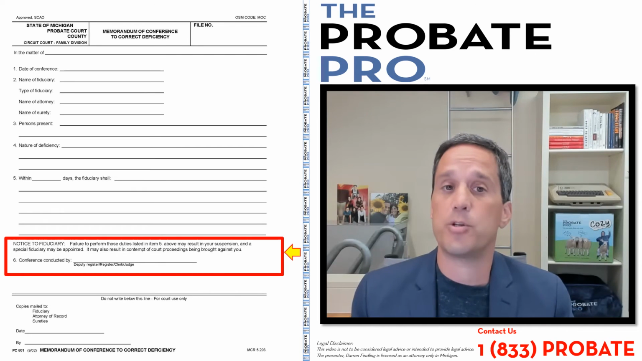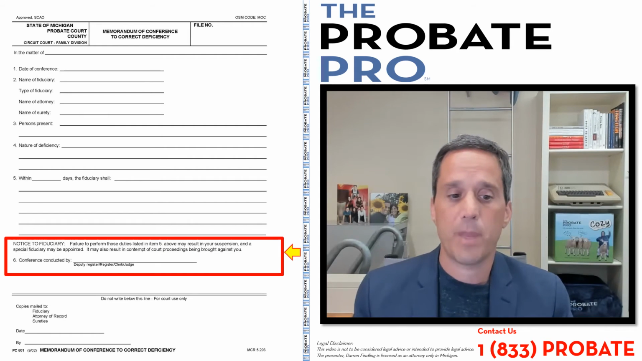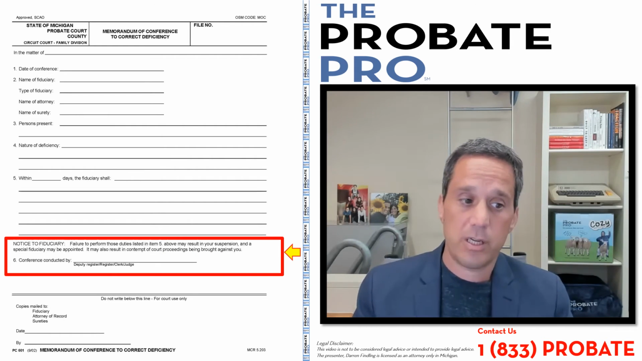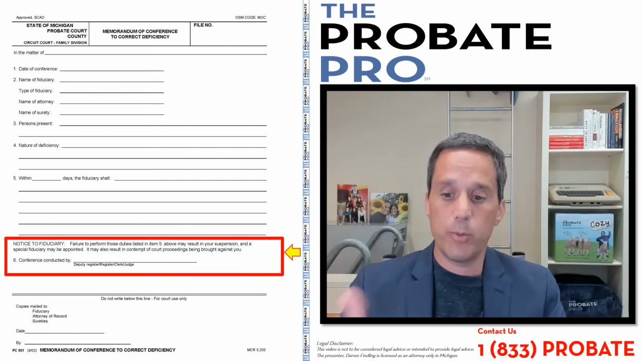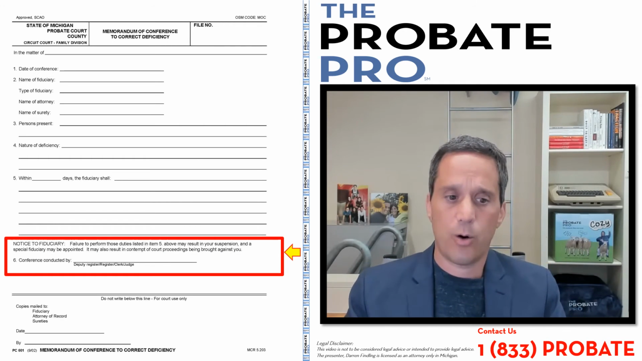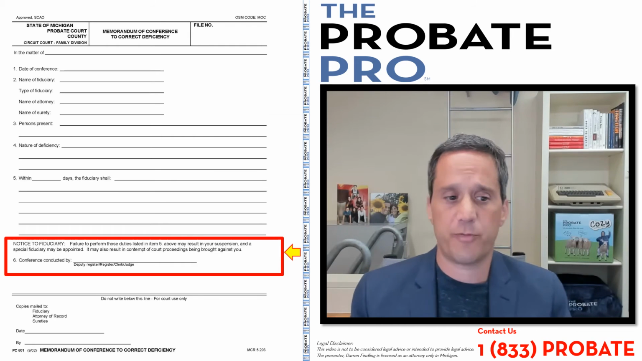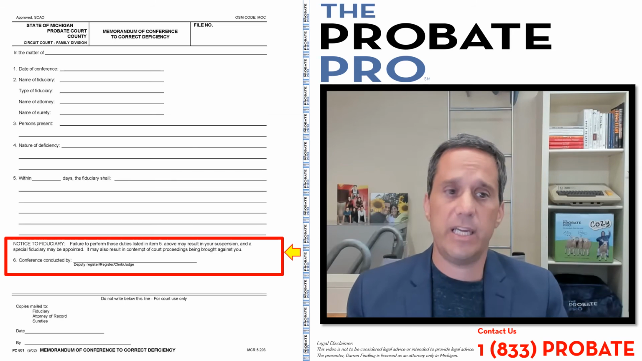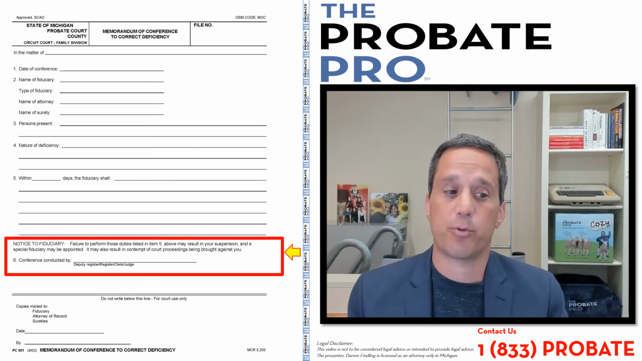It says failure to perform the duties listed in item 5 within this memorandum may result in your suspension, and a special fiduciary may be appointed. And that means you're removed, your responsibilities as fiduciary are now terminated or suspended, and/or a new person called a special fiduciary may be appointed in your place. It can also result in contempt of court proceedings being brought against you.